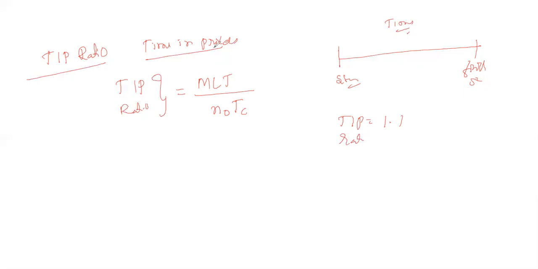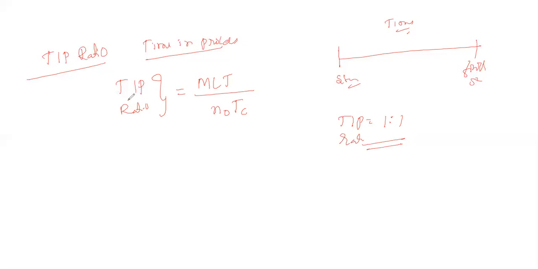So that is nothing but the manufacturing lead time consumed for a particular part, divided by the number of operations and the cycle time, which will be 1 is to 1 in the ideal case. If it is not actually true in the practical case, some different number will be there. So this is how we need to calculate the different mathematical models.